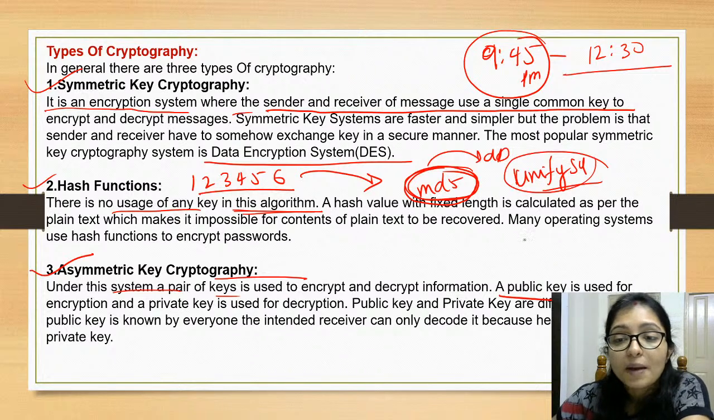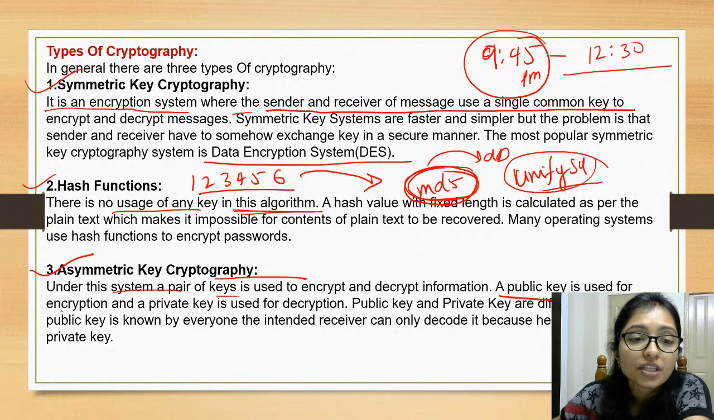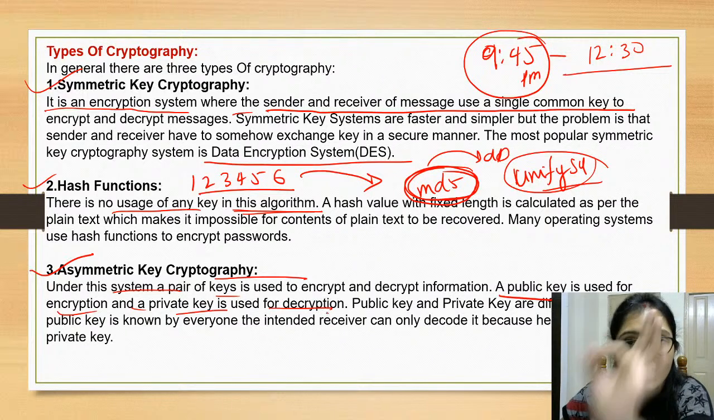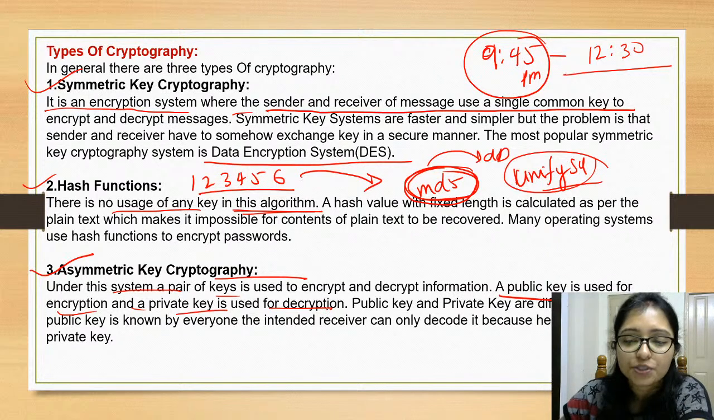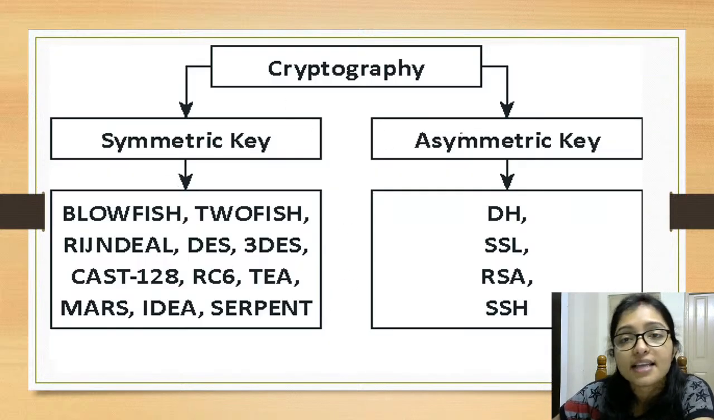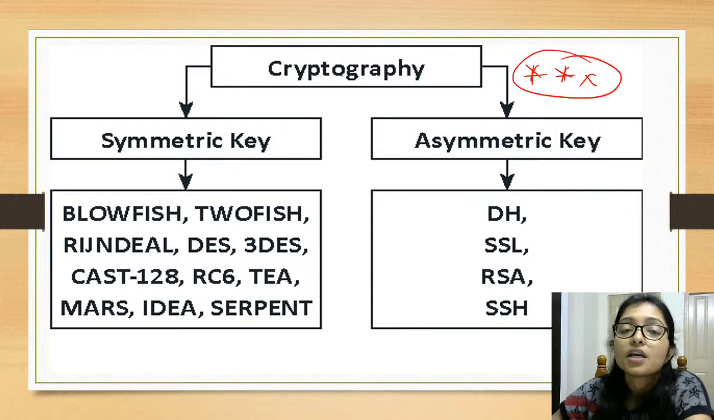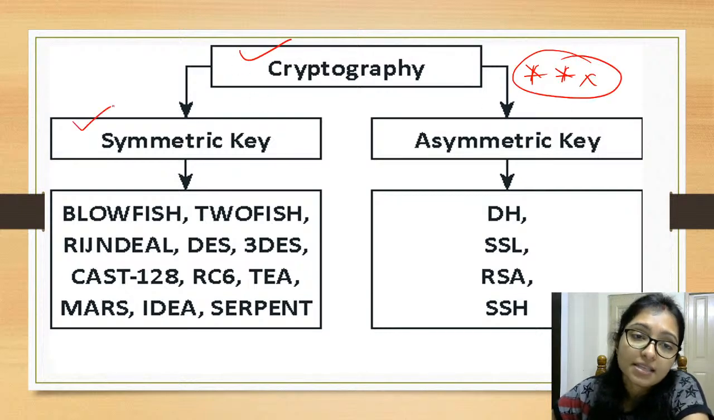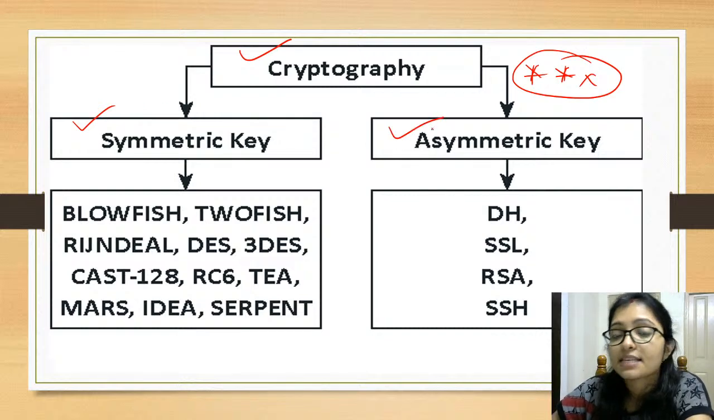So what is public key? A public key is used for encryption and a private key is used for decryption. Okay, public key is for encryption, private key is for decryption. Now see, this is a quick revision chart before your exam. So this is cryptography: symmetric key, asymmetric key.